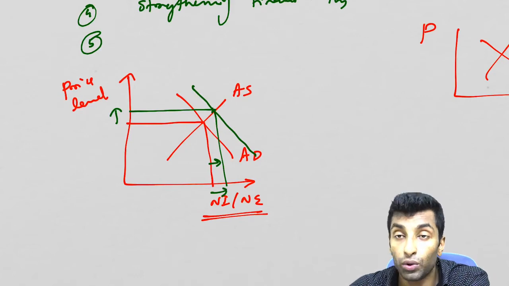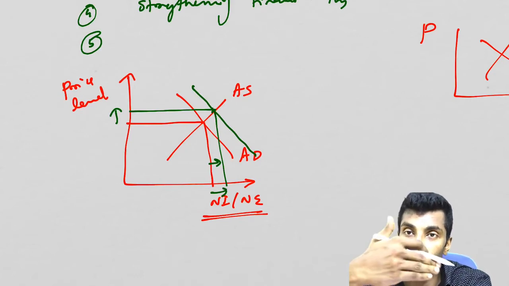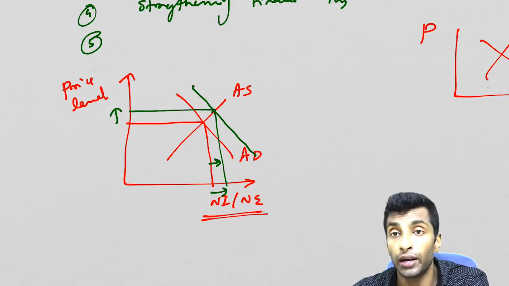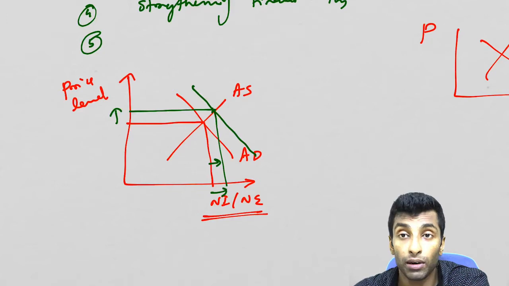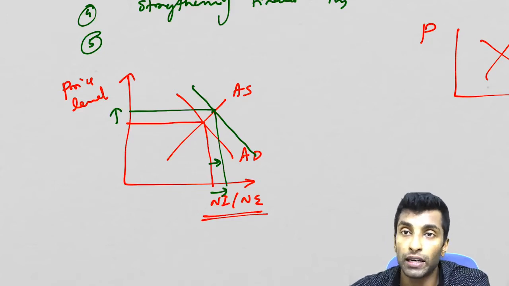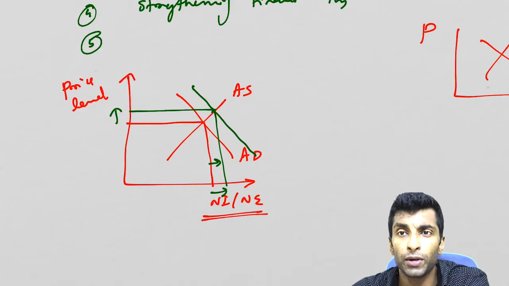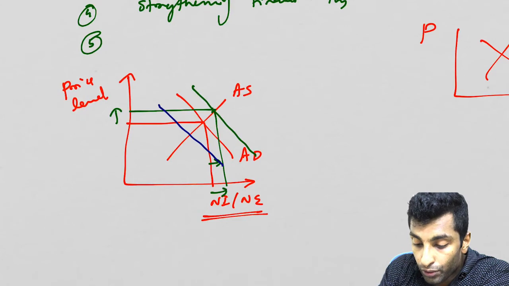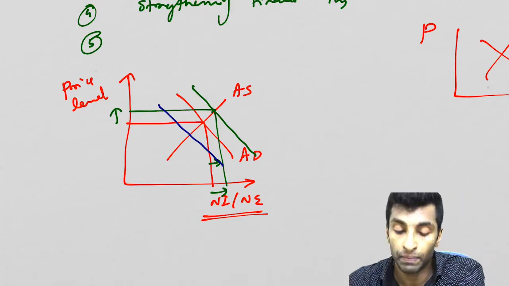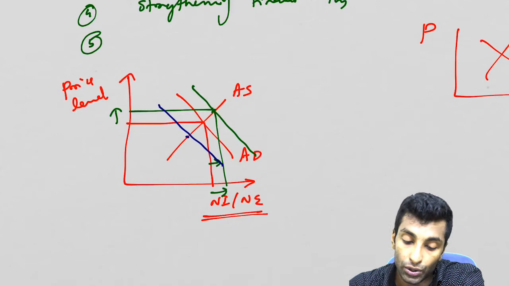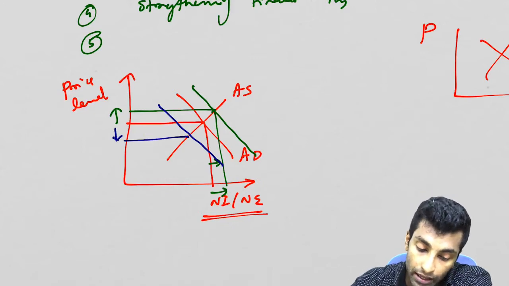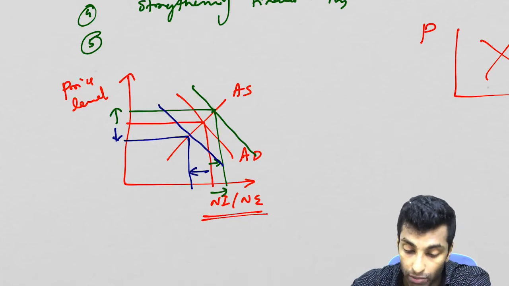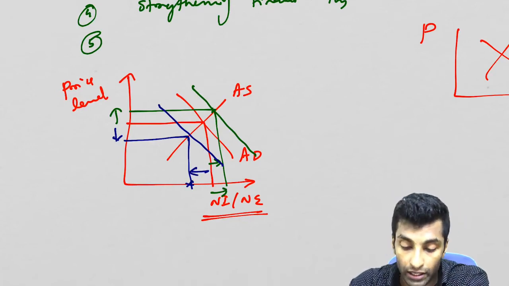So what can you conclude here? Inflation is there, but national income has also increased. That means growth is there. On the other hand, if you try to suck out money supply, that means reduce money supply, it will reduce the purchasing power, the demand will reduce, aggregate demand will reduce. So let me shift that curve leftward, or downward. Okay, leftward is better to say. So now the new position is this. You can see here the prices come down, but growth is compromised. So it is affecting the growth.